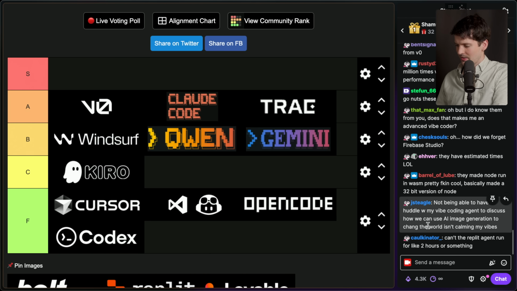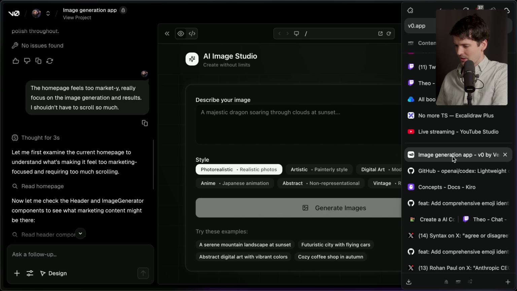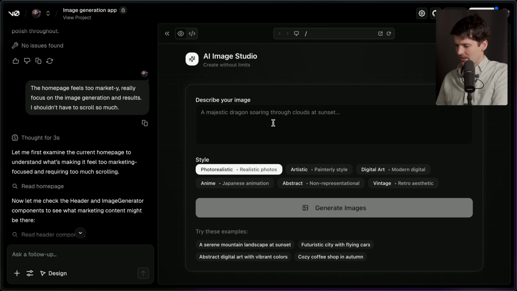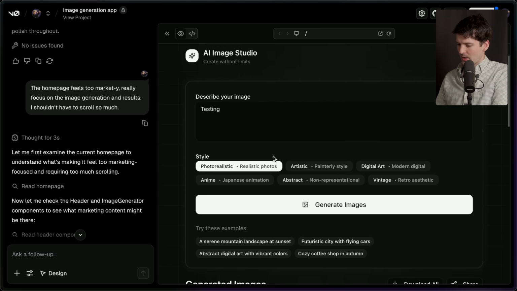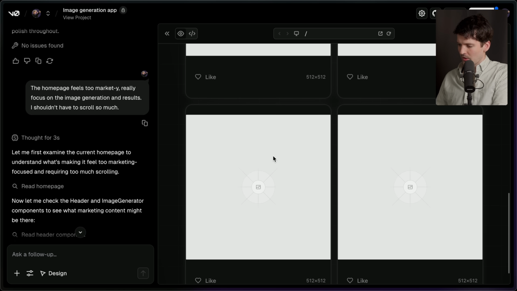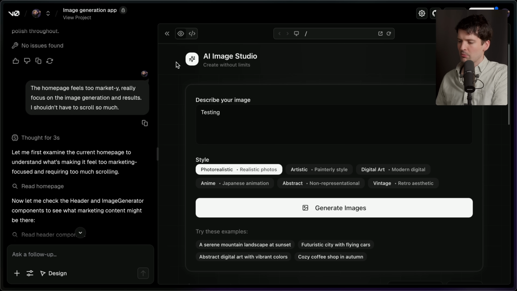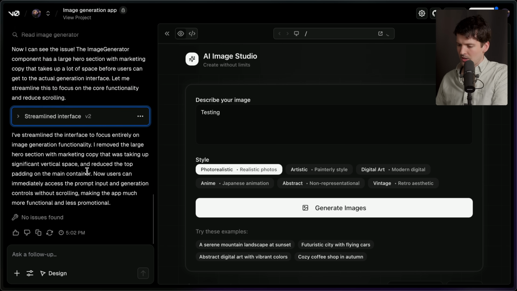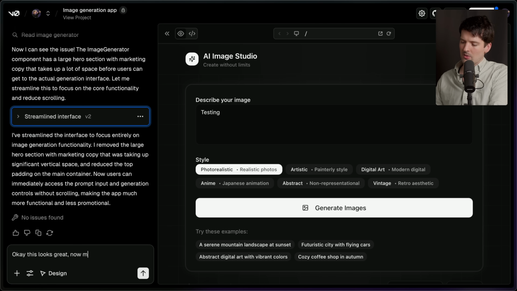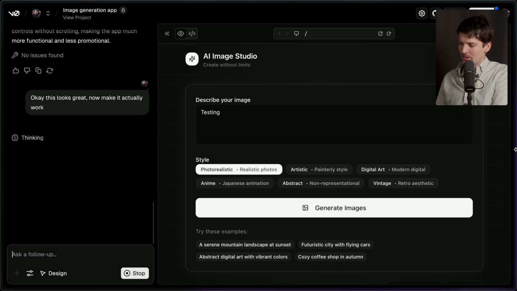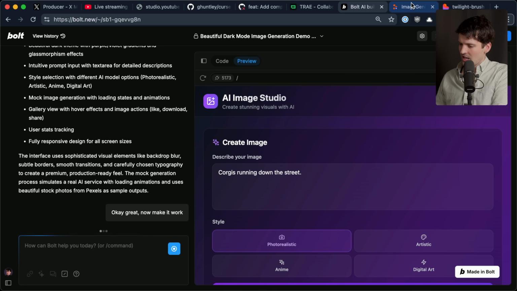I haven't checked to see how V0 did after I gave it the instructions to make it more minimal. All right, it still puts the images below, which I hate. But it looks really cool. It doesn't have the cringy purple-blue. And it's not asking me to do anything. This looks great. Now make it actually work. This is where we'll see how it behaves. Ask the same on Bolt.